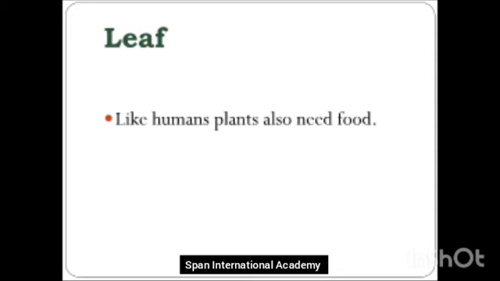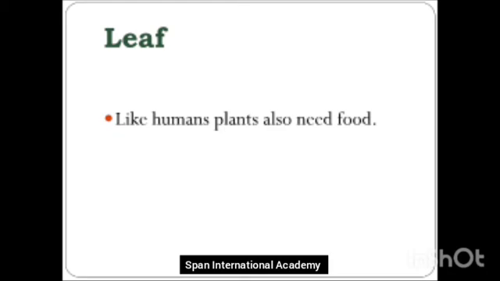Now, we have the leaf, the other part of a plant. And leaf is also the main part of a plant. Now, like humans, plants also need food. Yes. Do we need food? Do you all eat your breakfast, lunch and dinner? Yes, we all have our food. We all have our meals on time. Similarly, plants also need food.